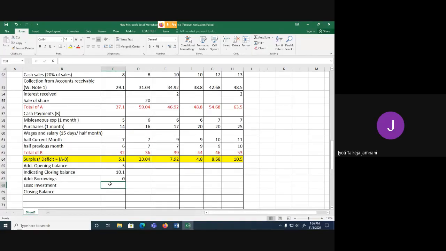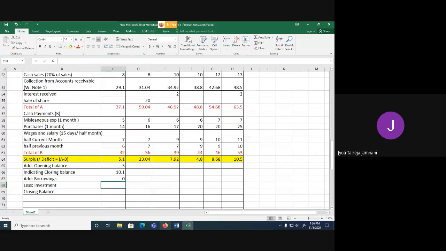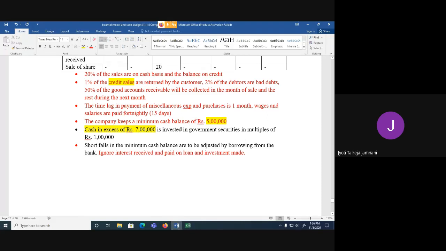Now tell me, should we invest? Yes, ma'am. Yes, because they've clearly told anything above 7 lakh rupees, anything in excess of 7 lakh you invest. So we have 10 lakh, which is much higher than 7 lakh. So there is excess, we need to invest. Now, one more important point that you have to keep in mind.